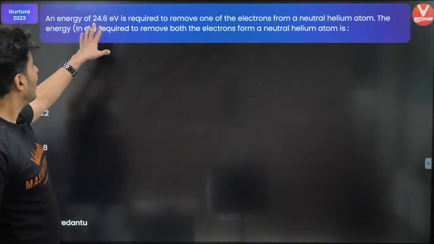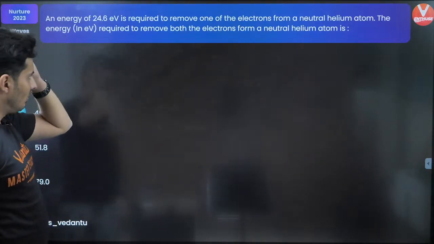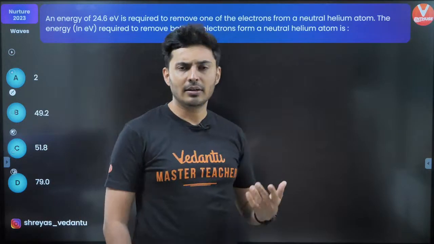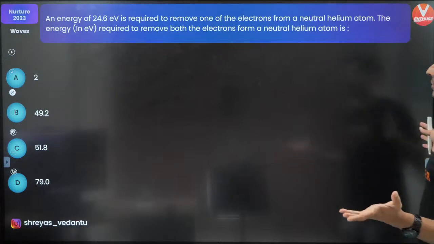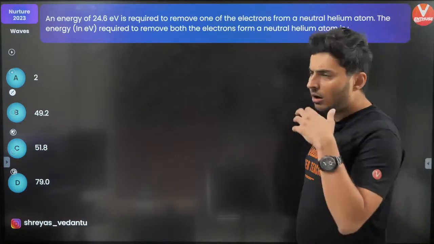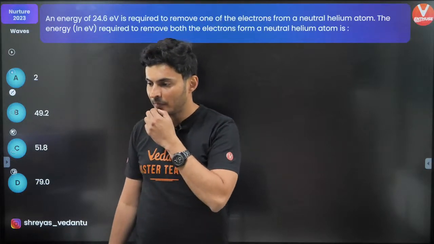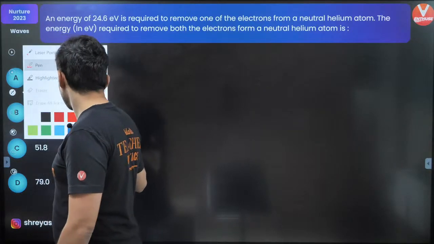There is 24.6 electron volt which is required to remove one of the electrons from a neutral helium atom. Okay, fair enough. And to remove both electrons from the helium atom, how much energy will you require? Okay, I'll tell you the crux of this problem.